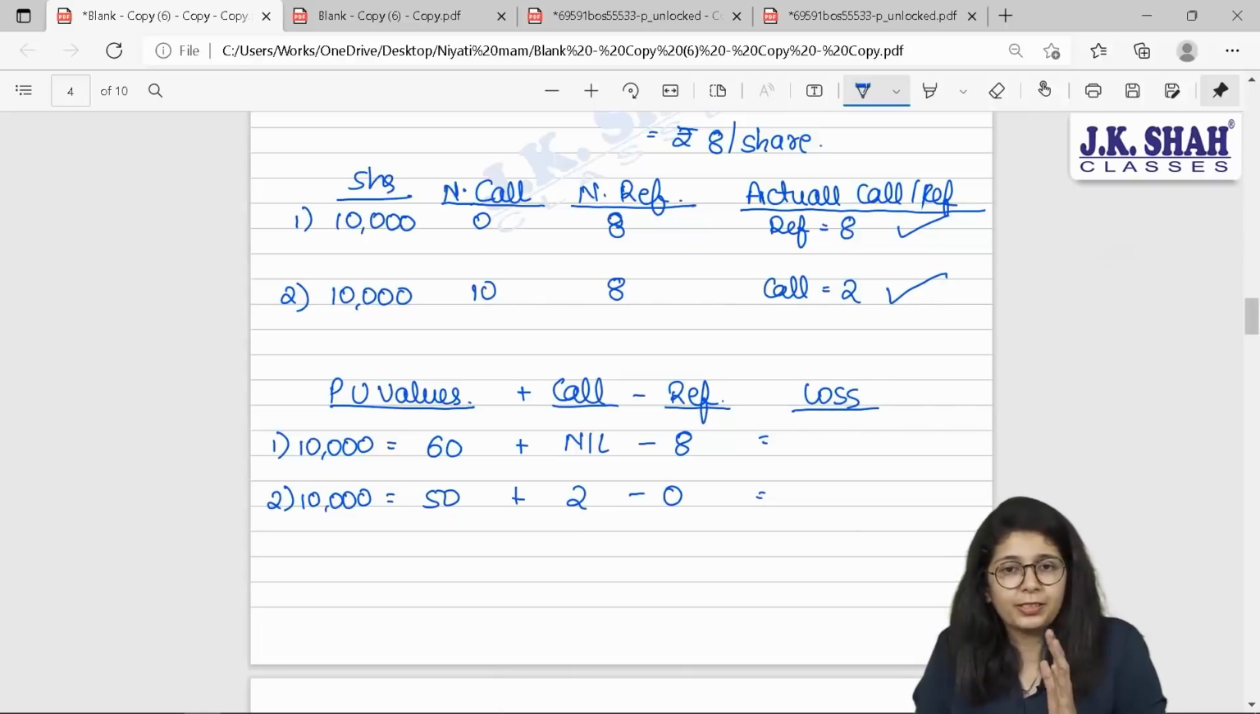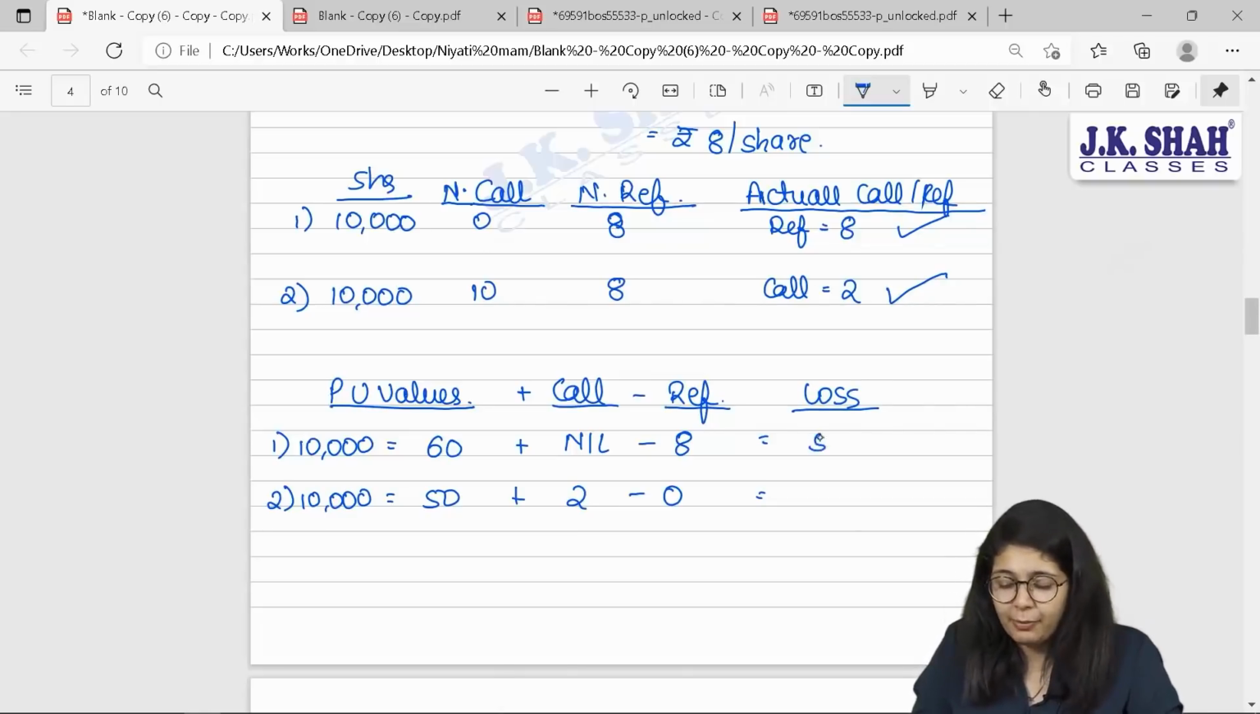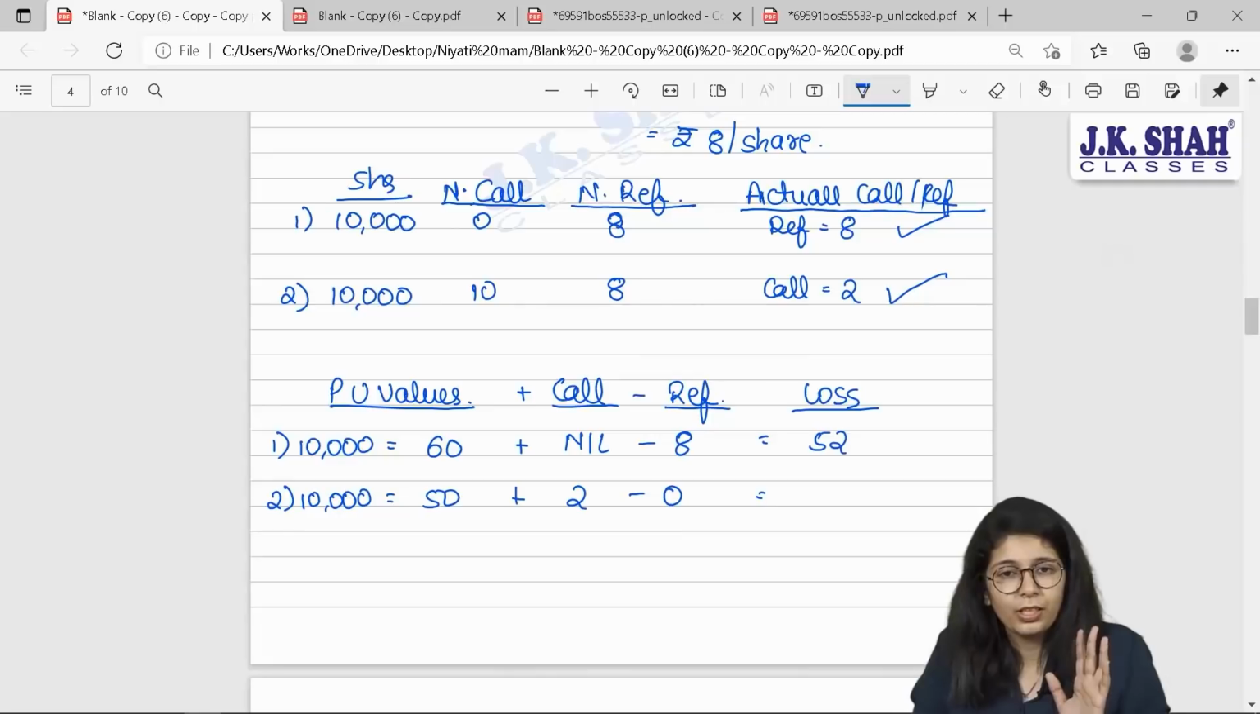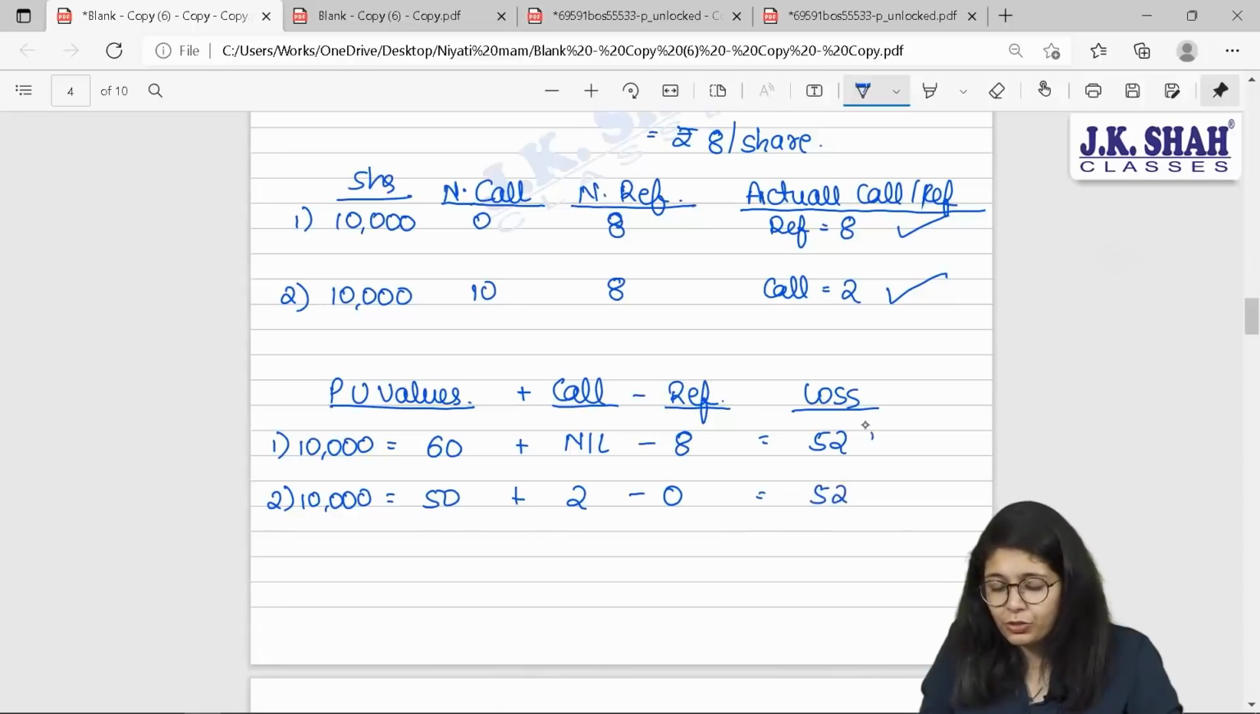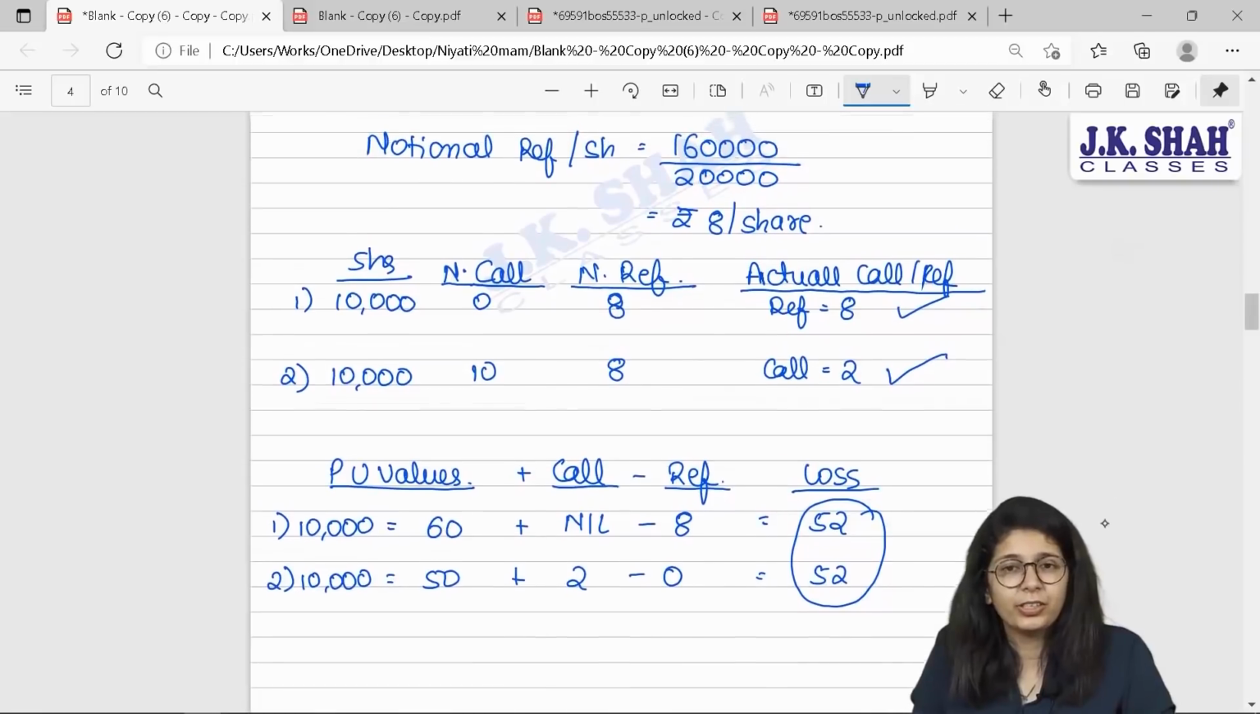Out of total amount paid in the company 60, if you are my shareholder, you have paid me 60 rupees and I am going to refund you only 8. That means for you 52 is loss. And for the second class of shares, they have paid me till date 50, I am demanding 2 more. So again 52 is my loss. But their loss remains same. That is my final agenda.